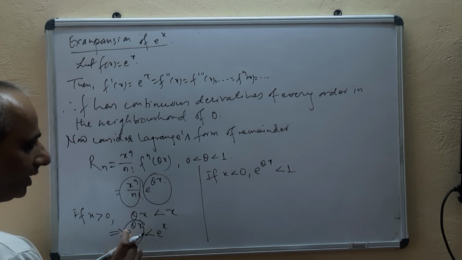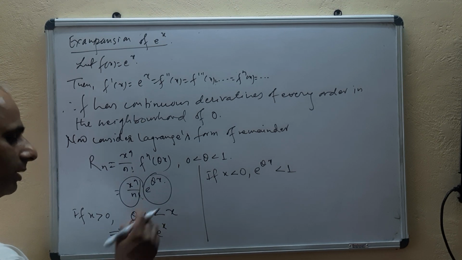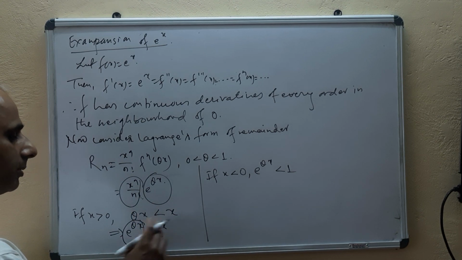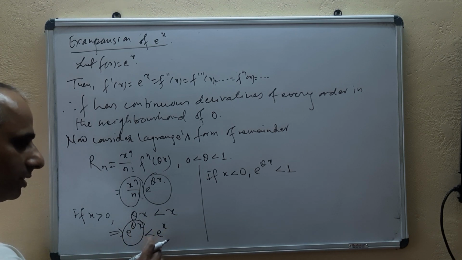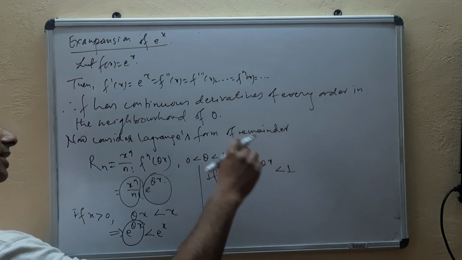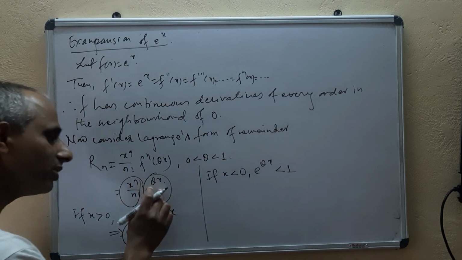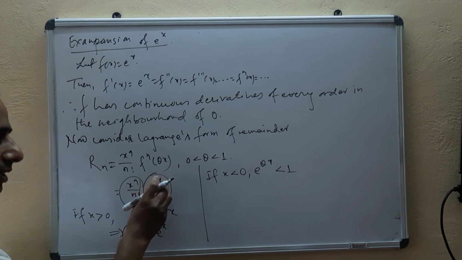I mean to say, exponential theta x is bounded by exponential x. Whatever value of x you take, exponential theta x will be smaller than exponential x. And for negative values of x, exponential theta x will always be less than 1. Means it is always finite and bounded. It can never be infinite. Isn't it? This is the second factor.